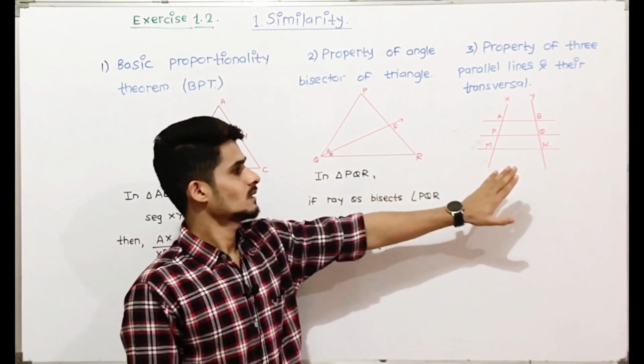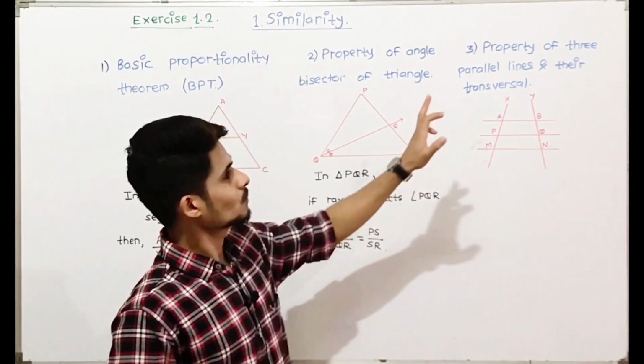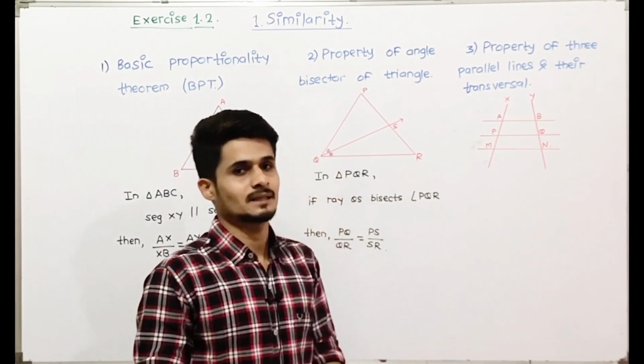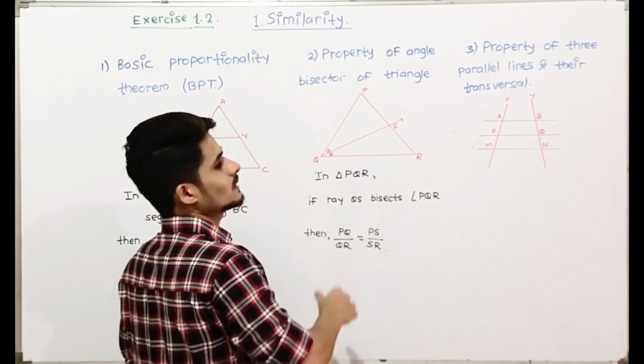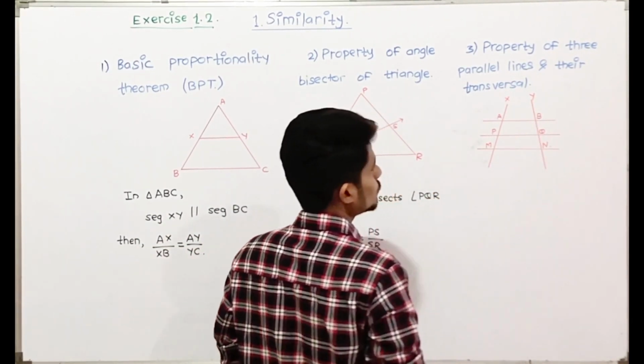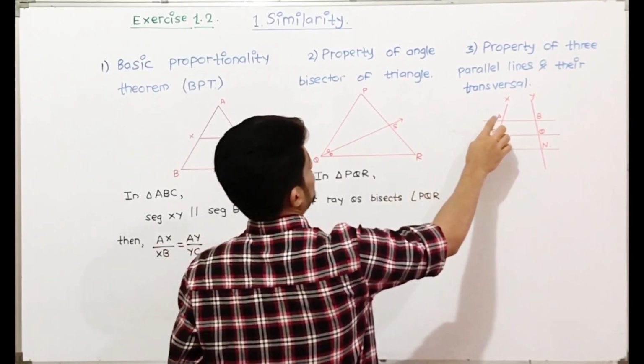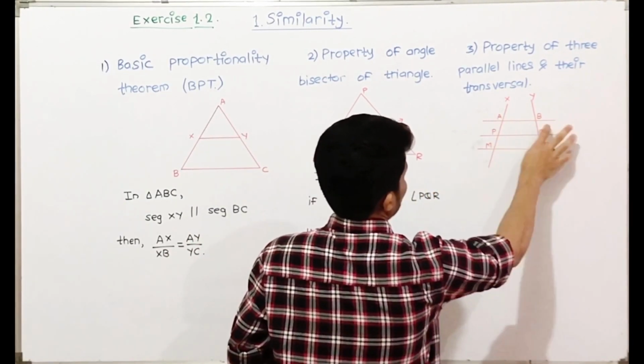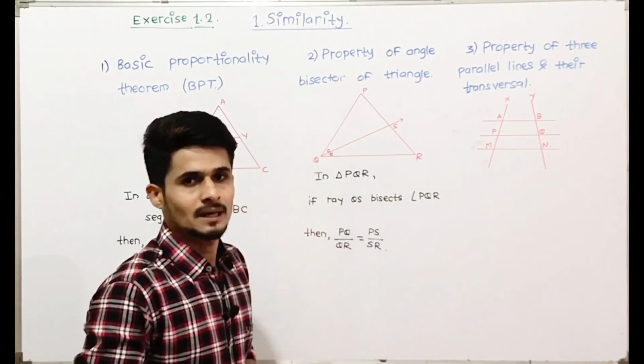Now we'll see the last theorem, that is the property of three parallel lines and their transversals. In this theorem, we have two transversals, X and Y, and three parallel lines, that is AB, PQ, MN are the three parallel lines.